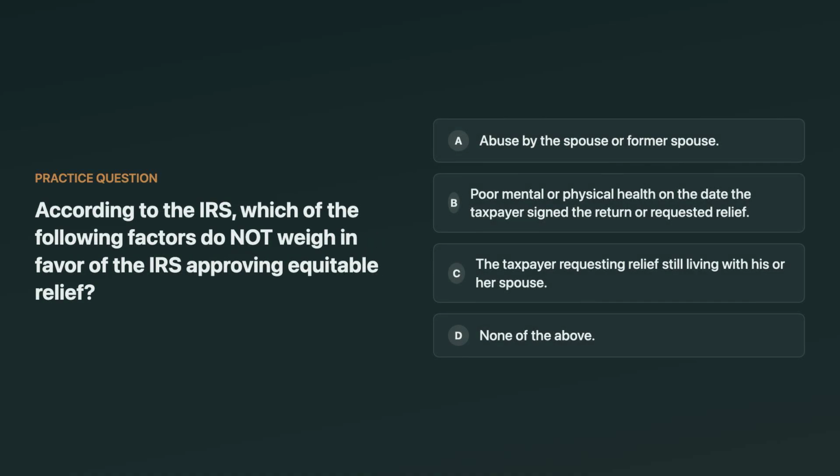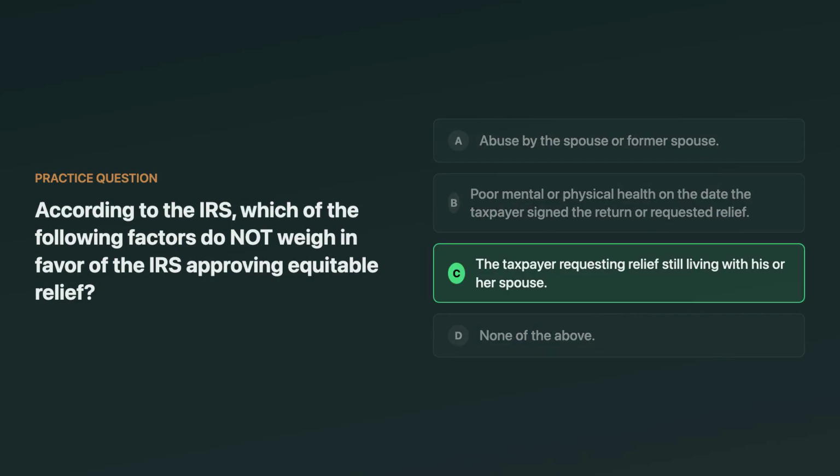According to the IRS, which factor does not weigh in favor of approving equitable relief? The choices include abuse by the spouse, poor mental or physical health, the taxpayer still living with the spouse, or none of the above. Think about which one is usually viewed as unfavorable.